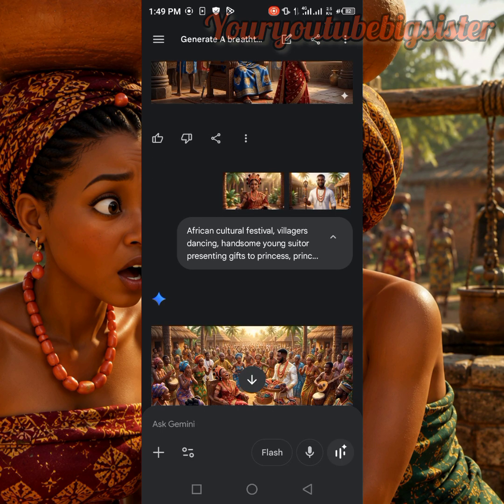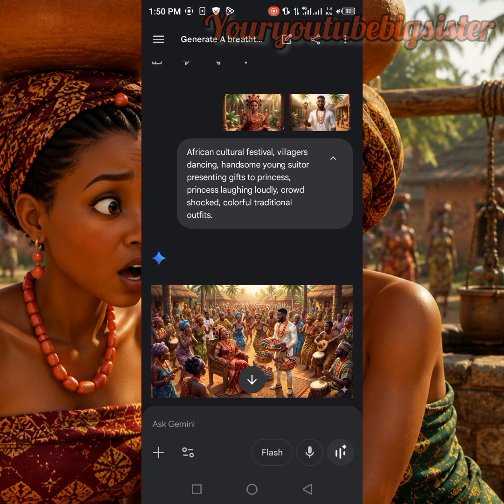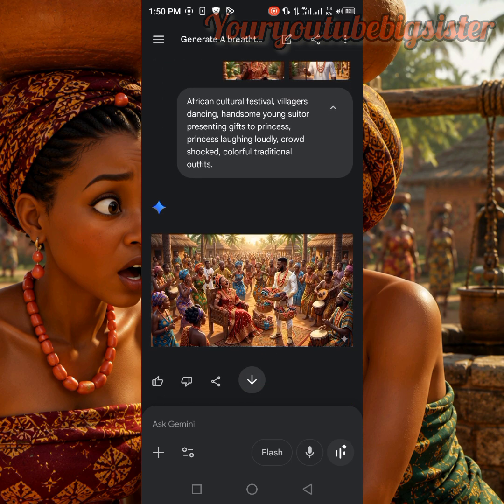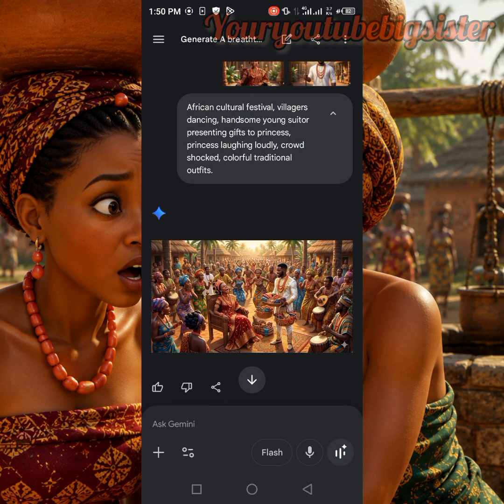I put them together in the image. Then I asked it to put them together in a scene: African cultural festival, villagers dancing, handsome young suitor presenting gift to the princess and princess laughing loudly. Can you see it? So it made this particular suitor carry these gifts and the princess was laughing.